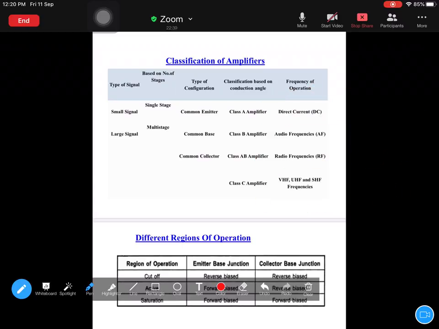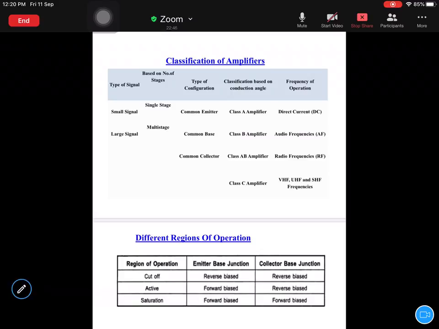Next one, depending on the context of frequency of operation. There are again certain different types of amplifiers. One is the DC amplifier, direct current amplifier. A direct current amplifier does not exhibit any frequency. DC means there won't be any frequency there. Frequency equal to 0.